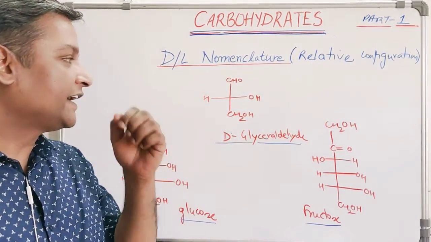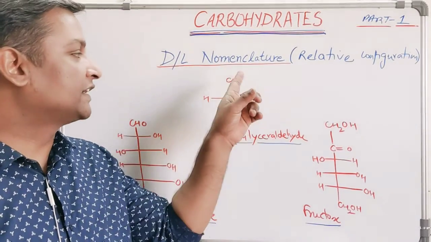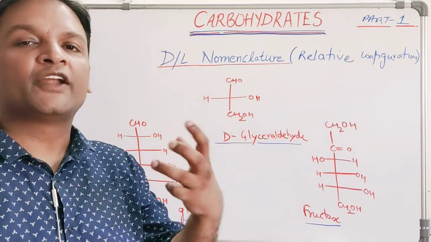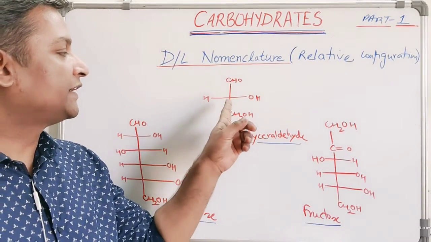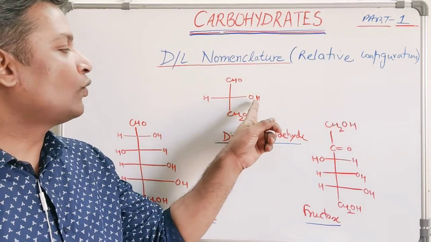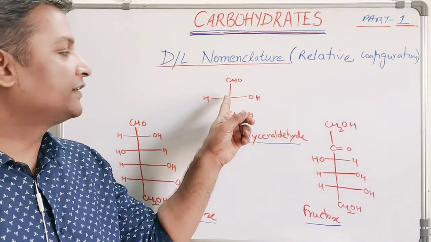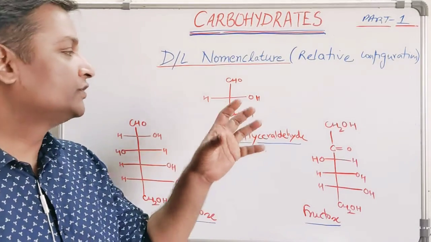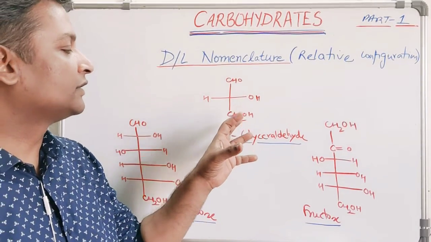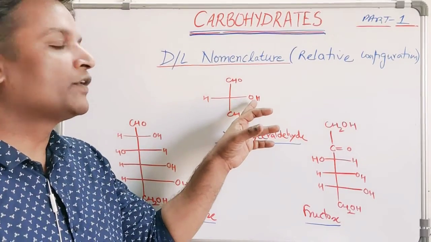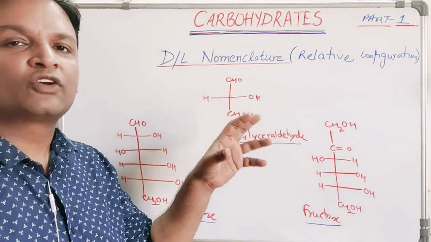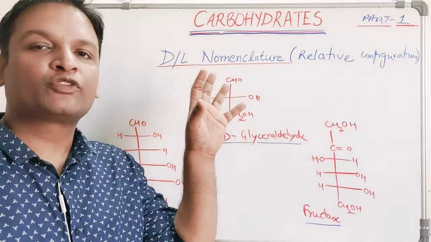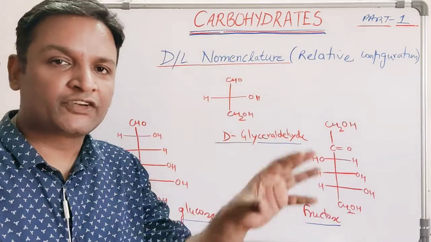D-glyceraldehyde is an example of a triose, containing carbons 1, 2 and 3, so it is an aldotriose. It contains one chiral center, with OH on the right hand side and H on the left hand side. Glyceraldehyde with OH on the right hand side and H on the left is called D-glyceraldehyde. This is the standard compound for assigning the relative configuration.